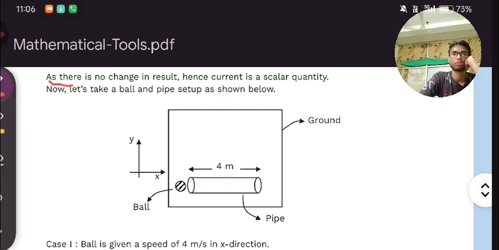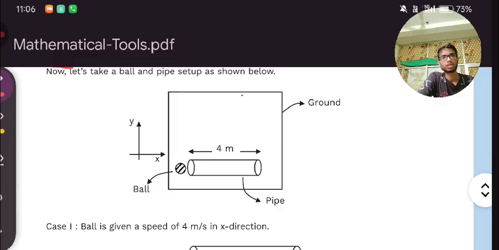Now let's take a ball and pipe setup as shown below. This square is the ground, and this is a pipe. There is one ball. The length of the pipe is 4 meter. This is known as a Cartesian plane. Here x is horizontal and y is vertical. This is the x-axis, and this is the y-axis. Your focus should be on this.